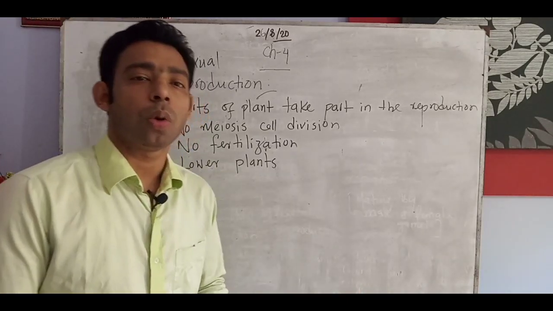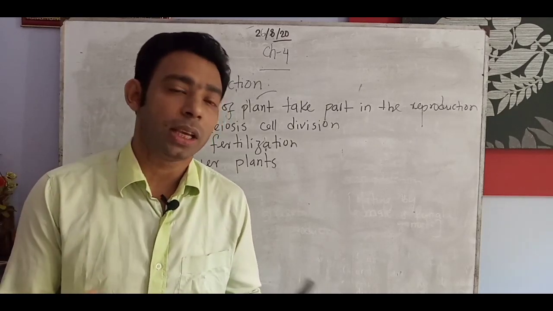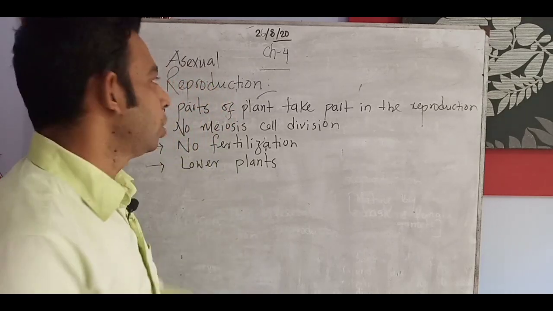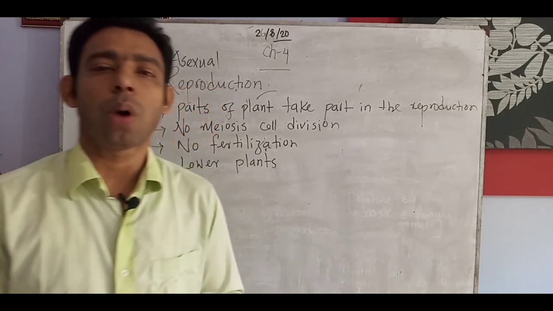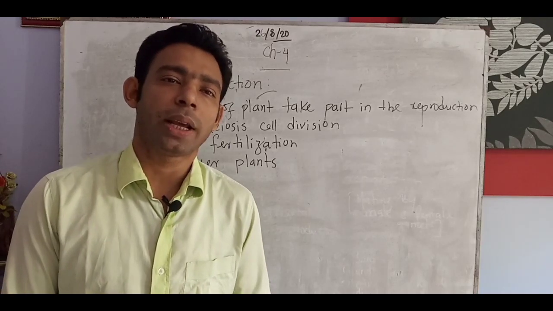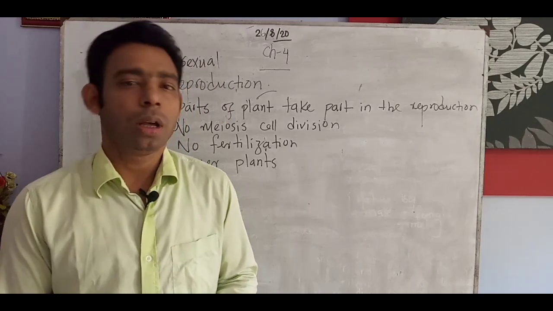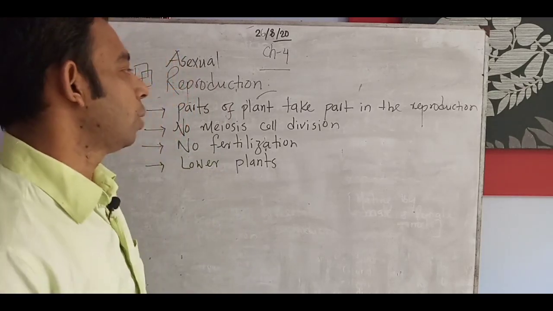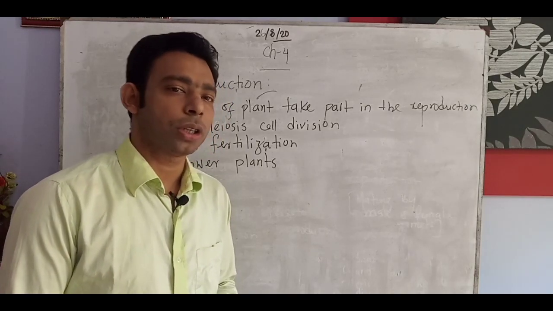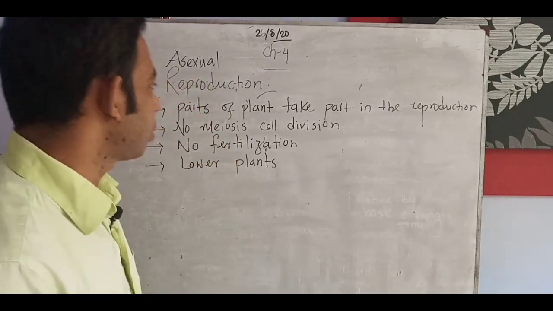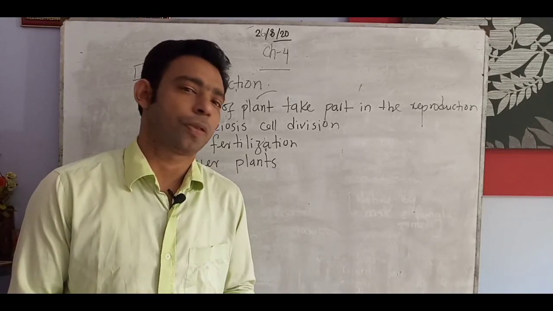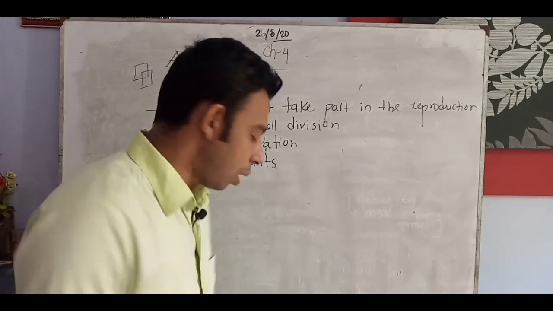And lower plants like algae and fungi can take part in this asexual reproduction. So generally we understood what asexual reproduction is, its features and its conditions. Now we will go through the two processes: the first one is spore production and the second one is vegetative reproduction. First one, spore production. So now let's go.